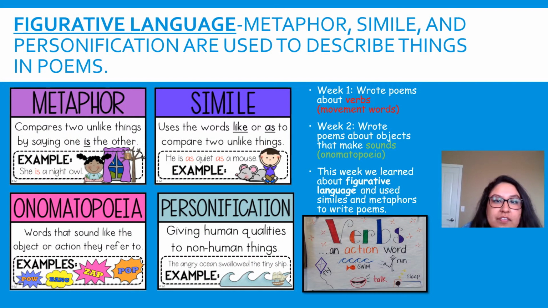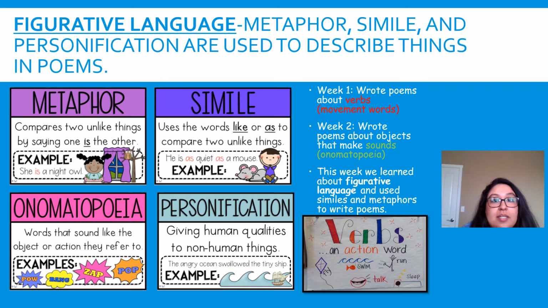We have used figurative language to describe things in poems the last few weeks. We know that some poems rhyme and that some poems don't rhyme. We know that poems use imagery to build a mental image in a person's brain as they are reading the poem or listening to the poem. This week, we were able to play around with metaphors and similes as we listened to the umbrella poem, where the umbrella was compared to a tulip.